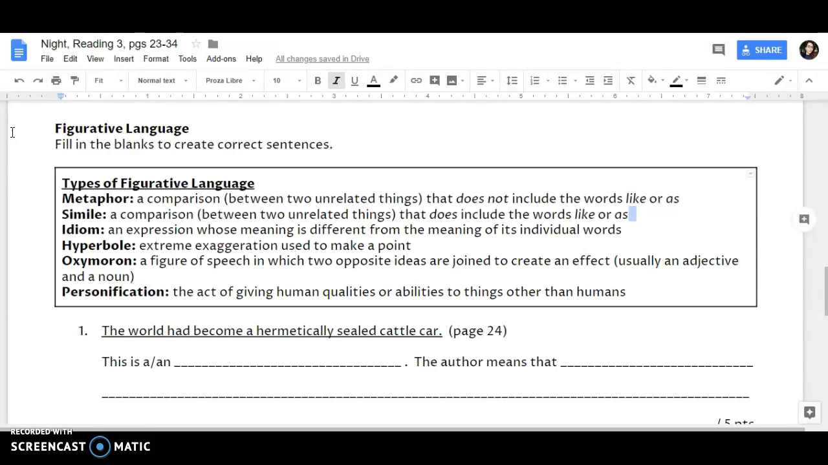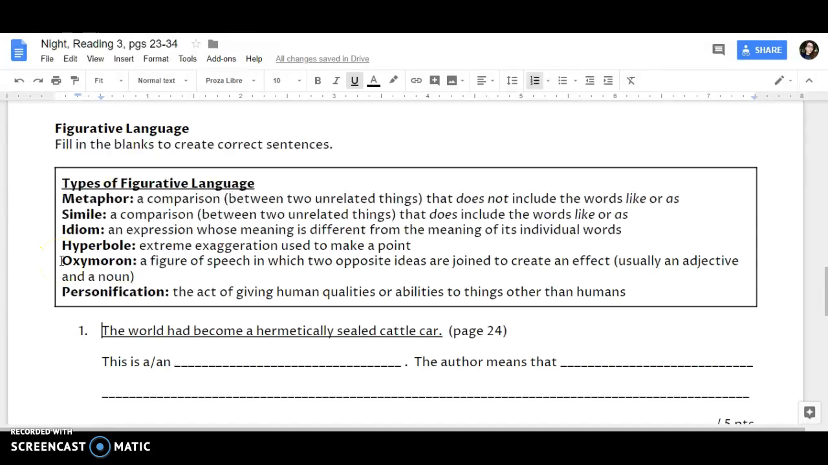Metaphor, a comparison between two unrelated things that does not include the words like or as. Simile, a comparison between two unrelated things that does include the words like or as. Idiom, an expression whose meaning is different from the meaning of its individual words. Hyperbole, extreme exaggeration used to make a point.